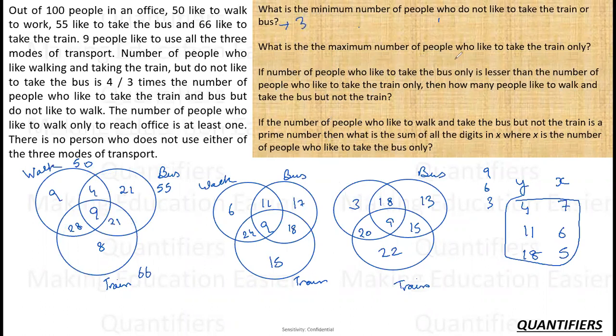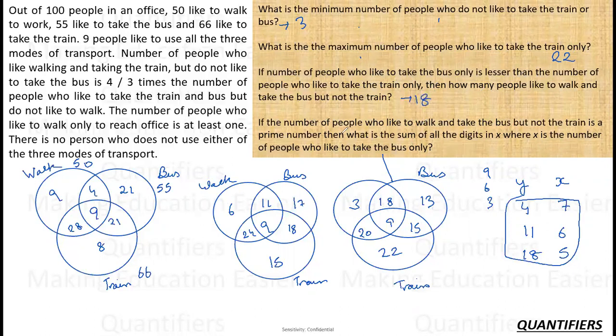What is the maximum number of people who like to take the train only? Train only. This is 22. If the number of people who like to take the bus only is lesser than the number of people who like to take the train only, which means we are talking about this case. Okay. Then how many people like to walk and take the bus but not train? Walk and take the bus but not train. So these are 18 people with us.